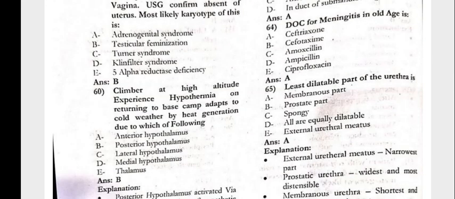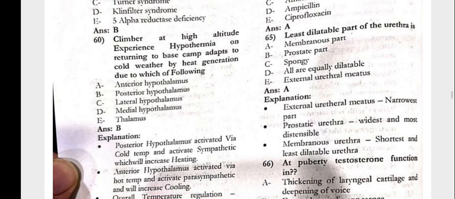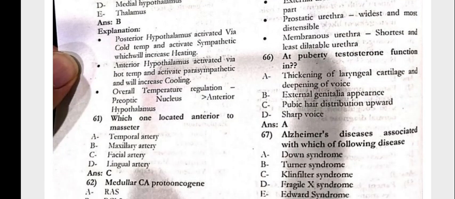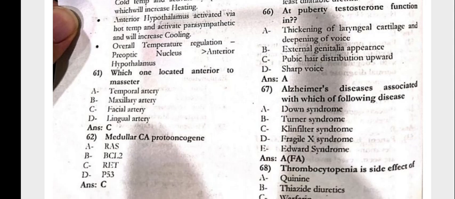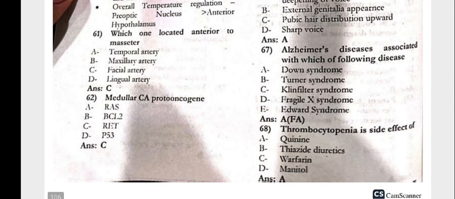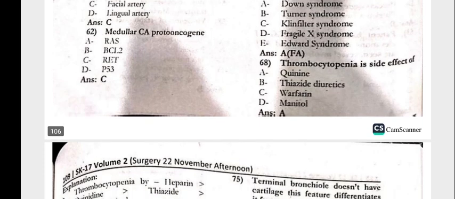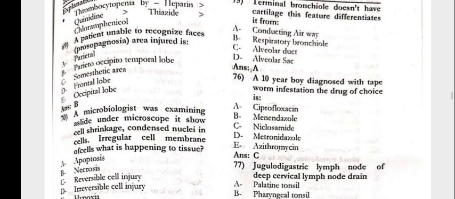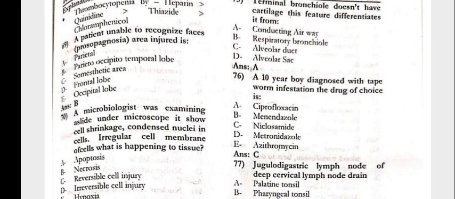Drug of choice for meningitis in old age is ceftriaxone. The least dilatable part of the urethra would be the membranous part. At puberty, testosterone functions in thickening of the laryngeal cartilage and deepening of the voice. Alzheimer's disease is associated with which of the following? Down syndrome. Thrombocytopenia is a side effect of quinine. The patient is unable to recognize faces. The area injured would be the parieto-occipito-temporal lobe.